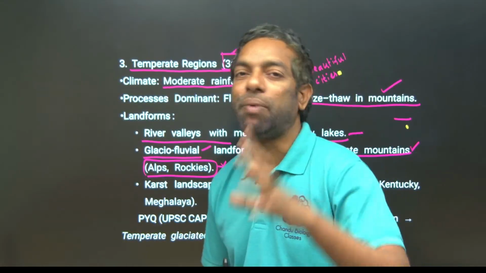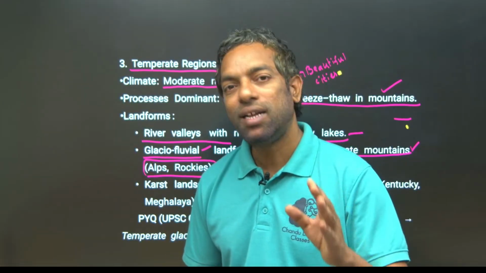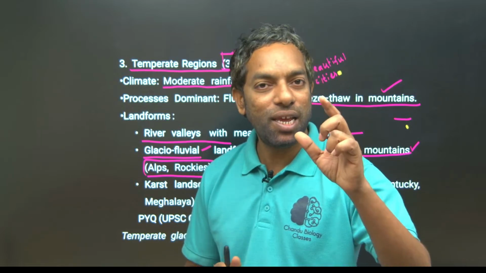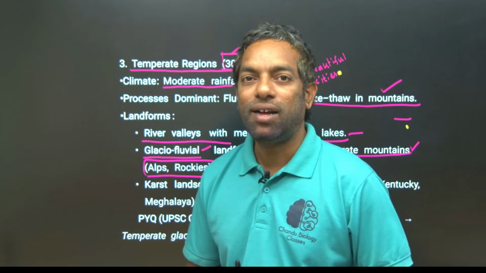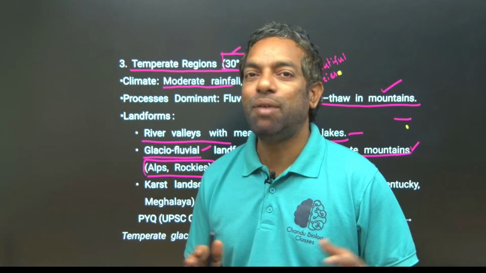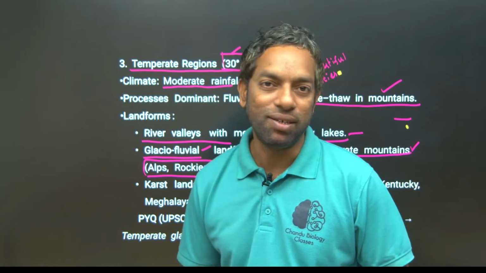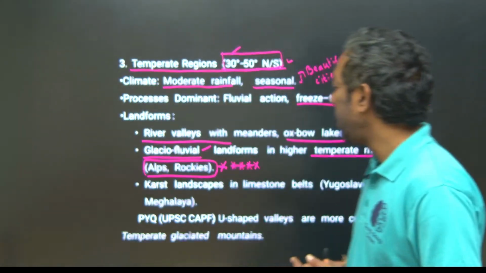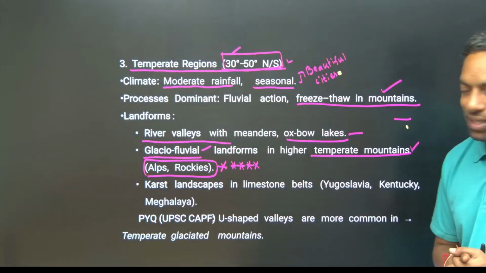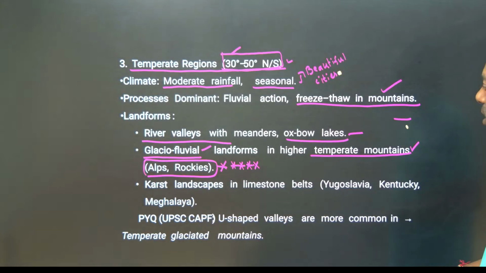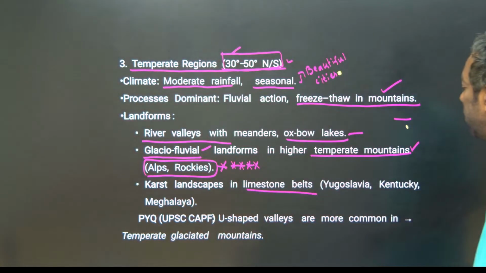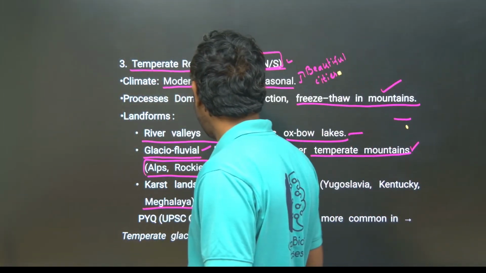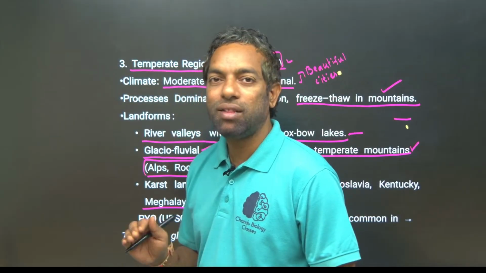For example, guys, Alps and Rockies: which one of the following is a temperate mountain? Himalayas are subtropical mountains. Temperate regions, especially Europe, America and Australia, are beautiful regions. The mountains that are mainly temperate are Alps and Rockies. They mainly melt the limestone. In India, Meghalaya is of course subtropical, a little temperate.